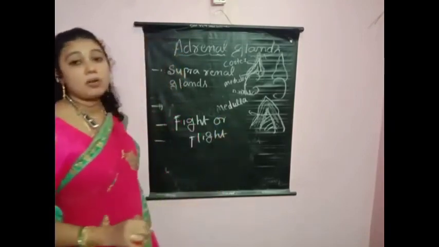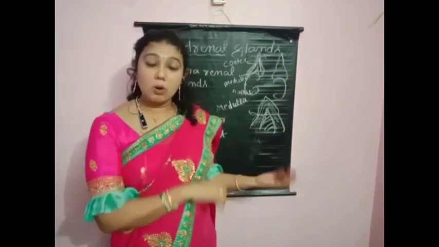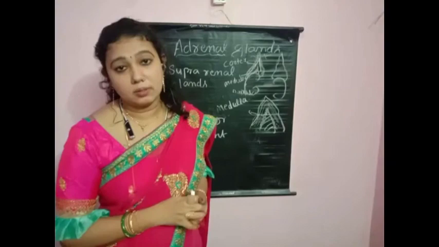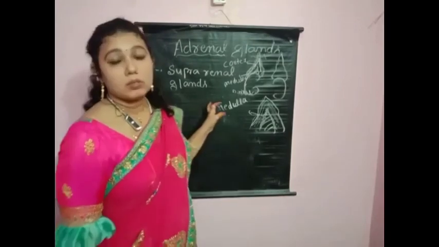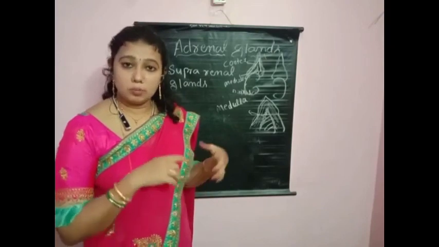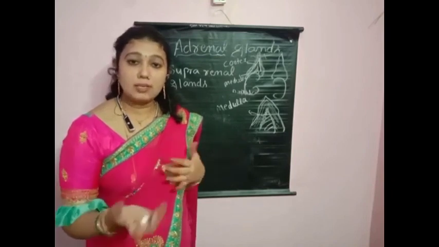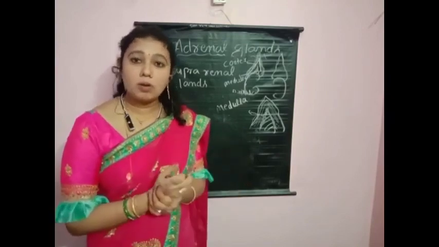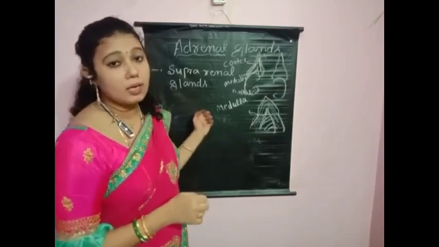Why is adrenaline hormone also called the fight or flight hormone? Children, it controls emotions. During emotional times, adrenaline hormone takes control, so it is called the fight or flight hormone. These hormones also stimulate the breakdown of carbohydrates, fats and proteins. So this hormone increases the glucose levels in the blood, children. If this hormone is released more, it increases the sugar levels in the blood. This is about the catecholamines.